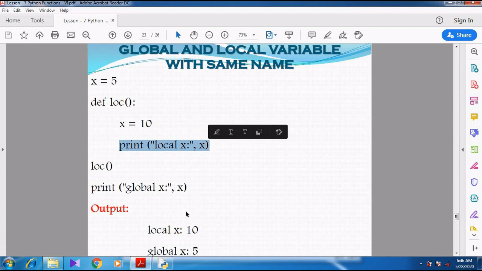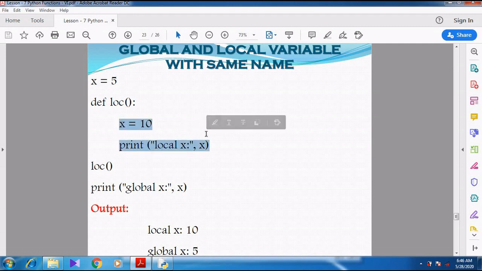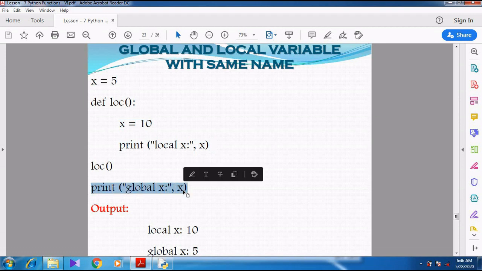So what will be printed on the screen? Local x 10 will be printed on the screen. So now function call is over and these two statements are executed. So after the function call, we are going for another print statement.